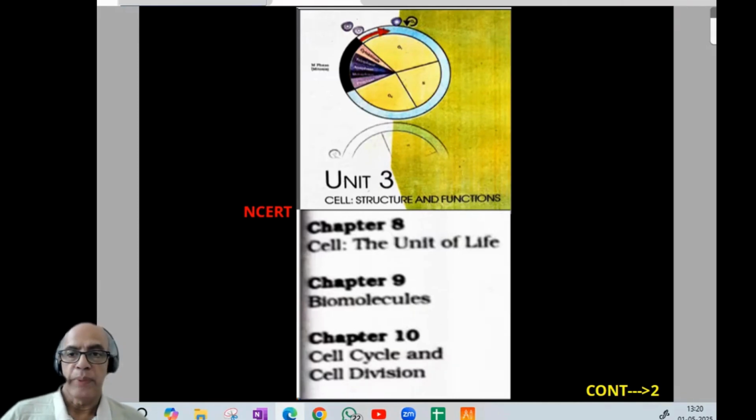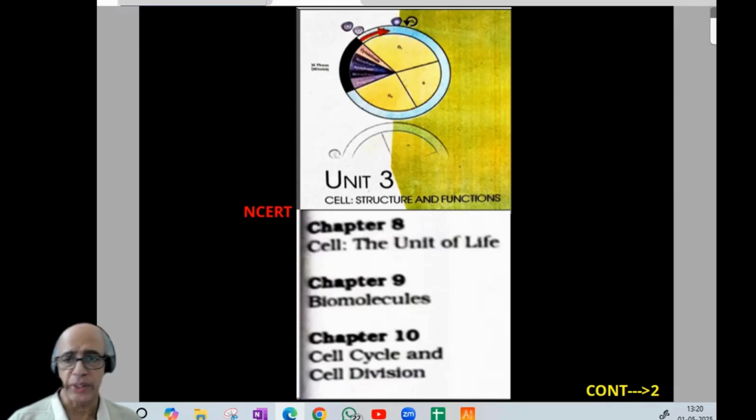So what all things will we be discussing? A new unit itself. Unit 3, cell structure and function. Here we are to discuss chapters 8, 9, and 10, of which chapter 10 is already over, cell cycle and cell division. Chapter 9 will be taken by zoology teachers. Now in chapter 8 we will be discussing cell, the unit of life.